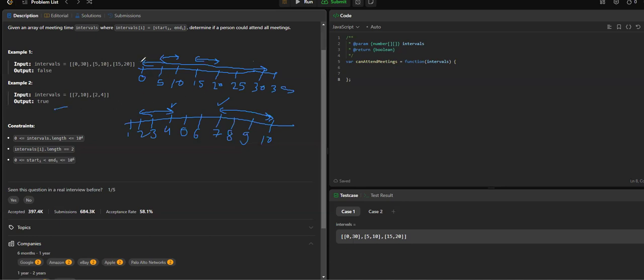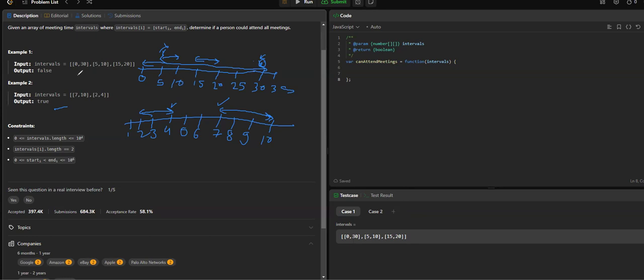But here, let's say the very first meeting in the day is starting at 0 and ending at 30. And the second meeting's start time is less than the end time of my previous meeting. Then we can't attend it. That's the basic core solution we can think of, and that's how the logic is going to apply.